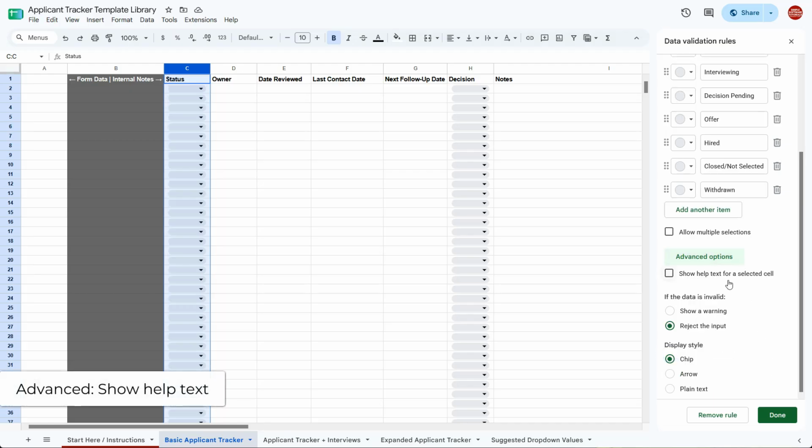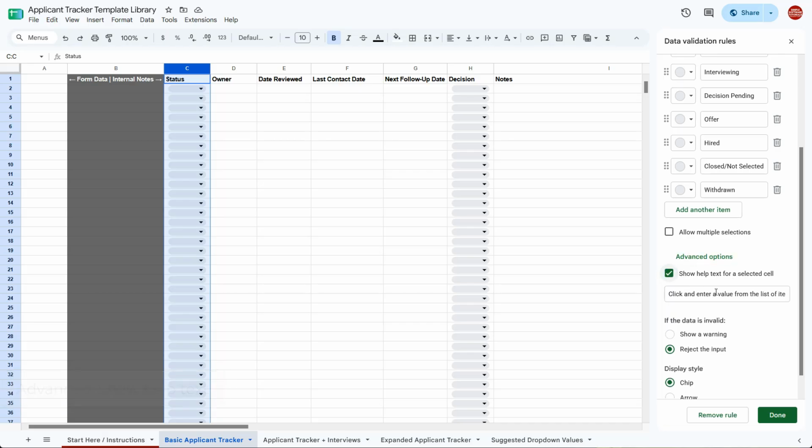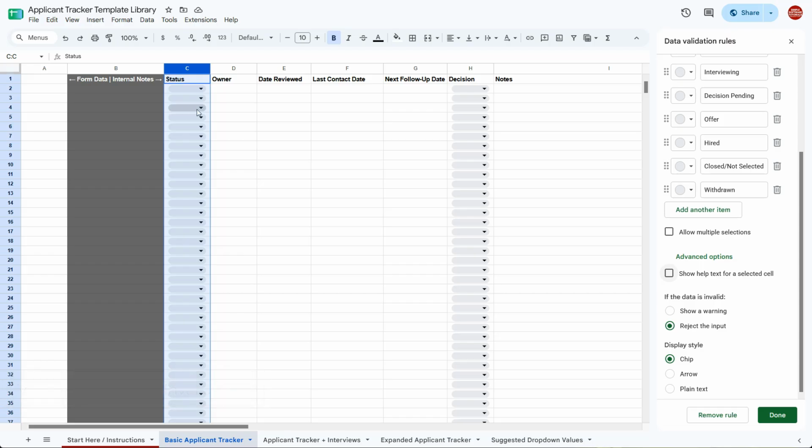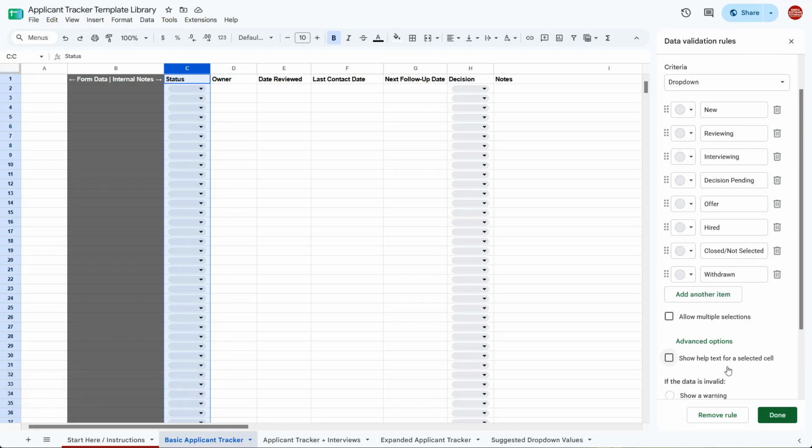So you can show help text for a selected cell. This is where you can provide guidance. And also you can choose what happens if the data is invalid. So basically that means if somebody just goes and types in here instead of selecting something from the drop-down, it can show a warning. Or I like to just leave it as reject the input. It shouldn't allow it to do that. And then the display style. So I'm just leaving it as is, but if you wanted to change that, you can do so there.